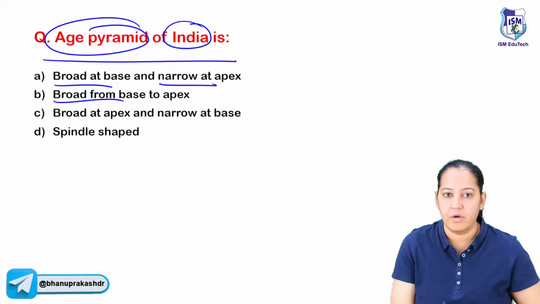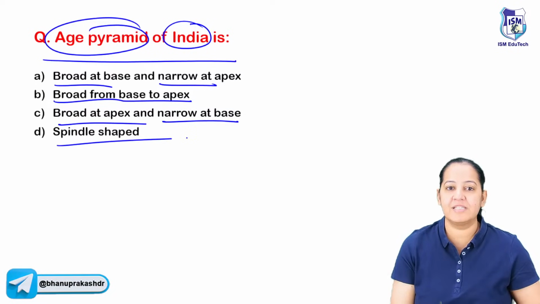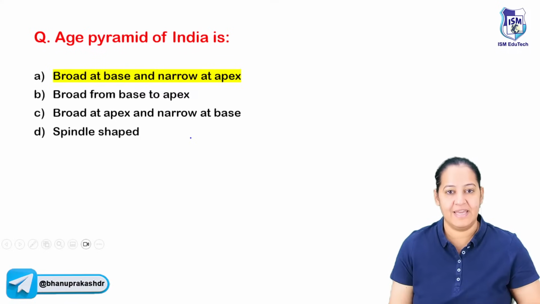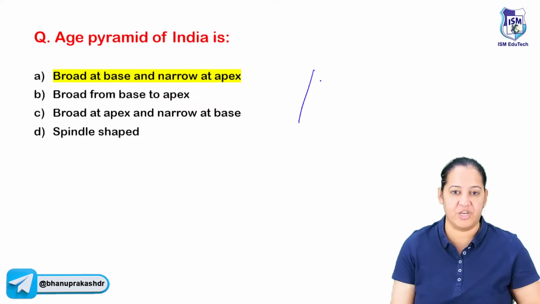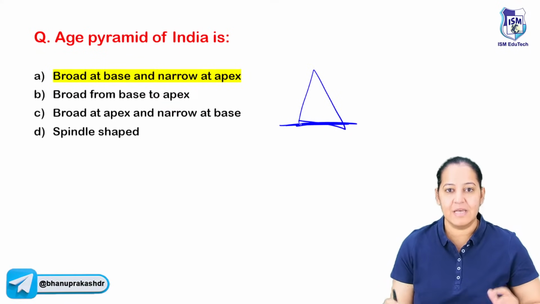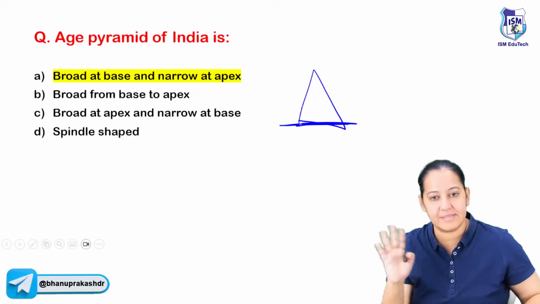Or is it broad from base to apex? Or is it broad at the apex and narrow at the base? Or is it spindle shaped? What is the correct answer? Yes, the correct answer is A. It's triangular in shape, like this. It's broad at the base and narrow at the apex. It's conical. Either say conical or triangle.